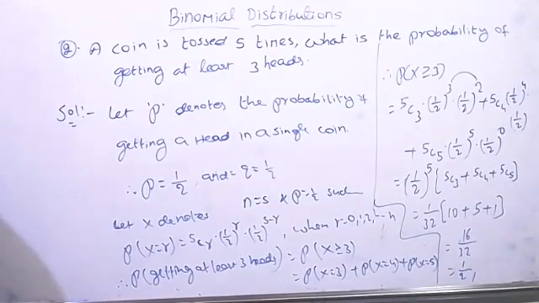Yes, sir. Right now, third question, right? This is important. Already they have asked this two times in the CBSE examination. A pair of dice is thrown 7 times.